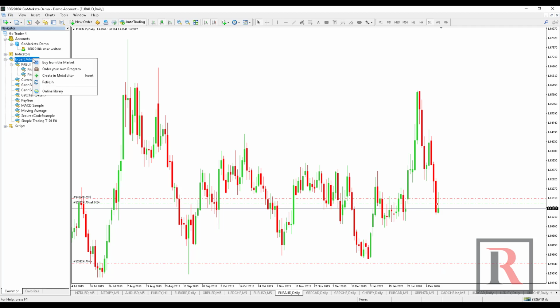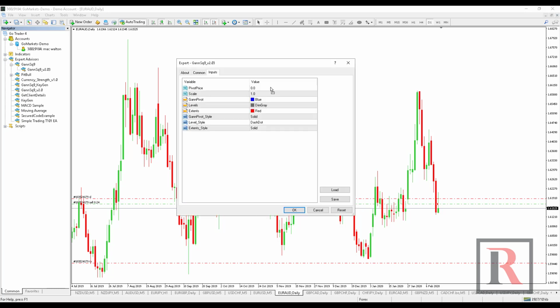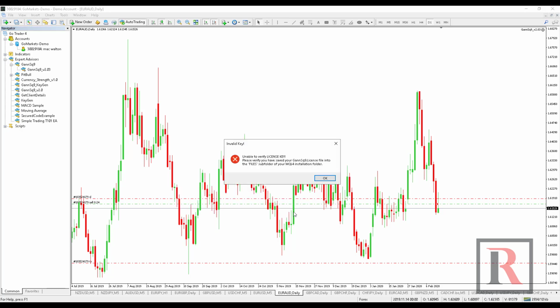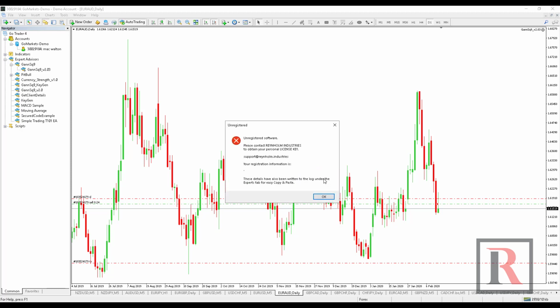So if we refresh that now, we see we've got the indicator. If we drop that onto the screen, it will ask you for your setup parameters, but we'll throw an error. So you can contact us here at support@Reynholm Industries.